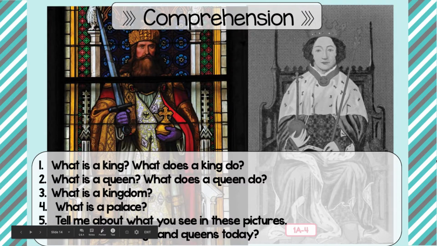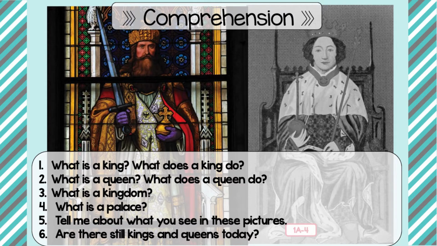So now it's time for our comprehension questions. So question number 1, what is a king? Okay, a king is a ruler of a particular area of land and the people who live there.